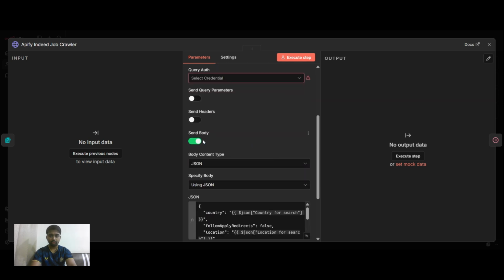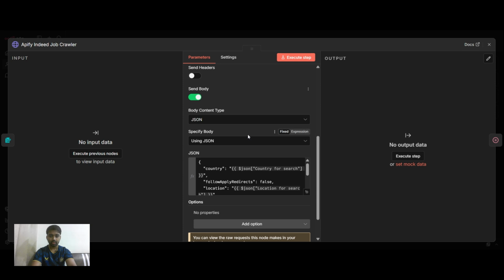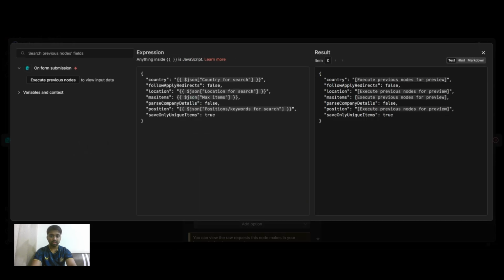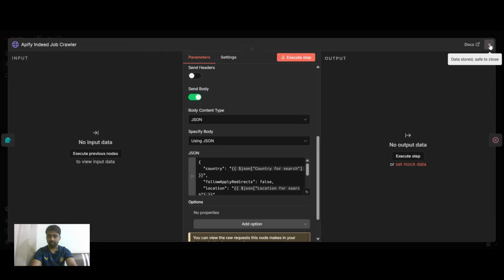After that, we need to toggle on send body, and you need to be very specific, that is using JSON. I'll increase this. This is the whole JSON format that you want to put inside there. When you copy paste all of this into your JSON body, you're going to see it marked as red. So you just need to drag and drop from the form. You need to drag and drop the country, the location, and maximum items, which, if you remember, was 10 in the previous form submission. Once you have done that, click on execute step.